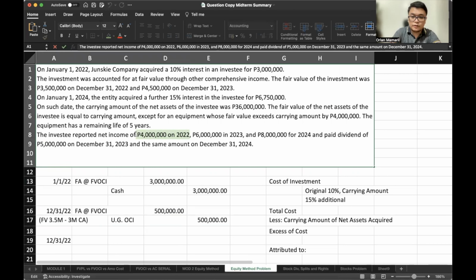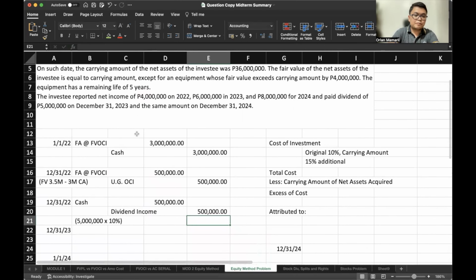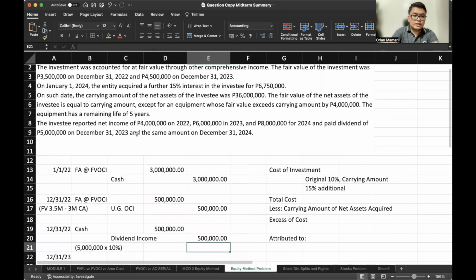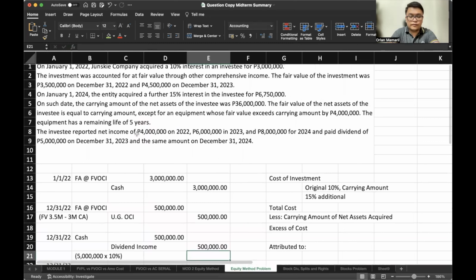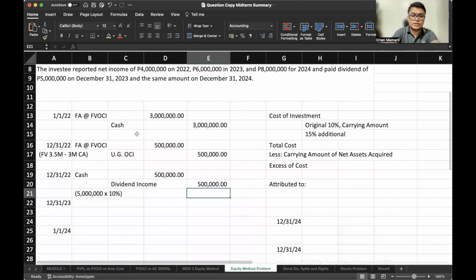So debit cash, since this is a fair value method, we credit dividend income. That is 5 million multiplied by we own, based on the first line, 10%. So that's 500,000. That's just a coincidence on our first entry there, recognizing the unrealized gain. Alrighty. So no entry on the share of net income under the fair value method.